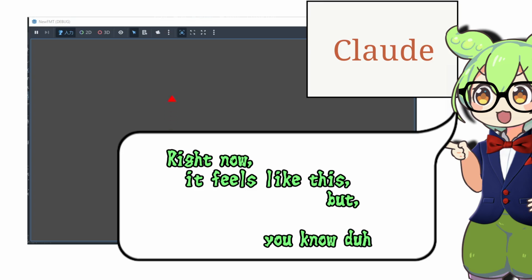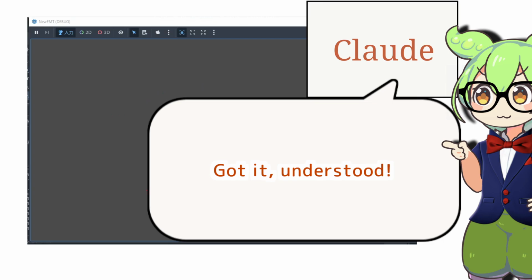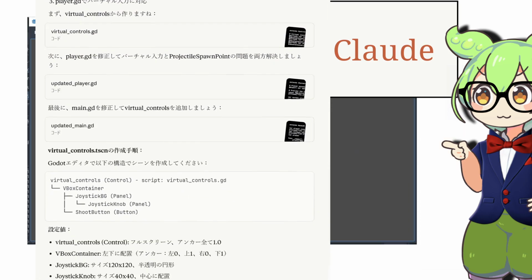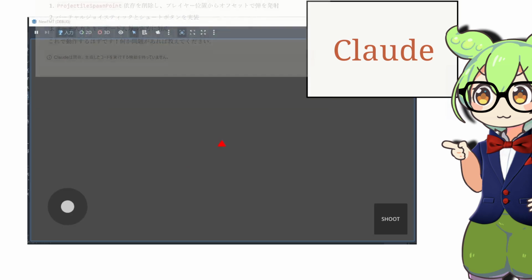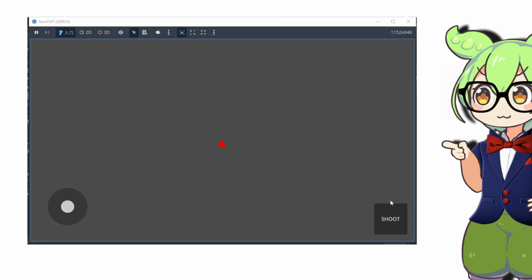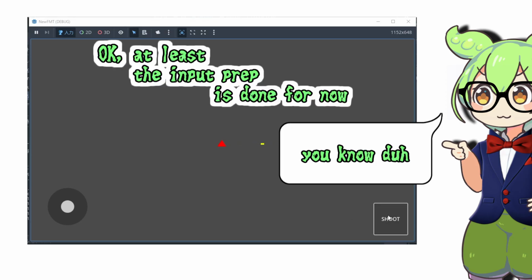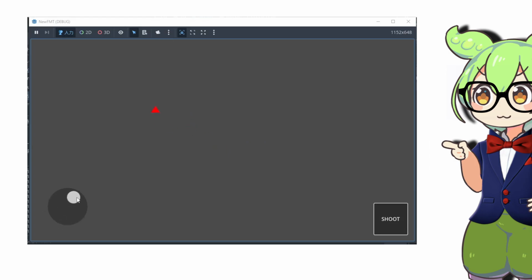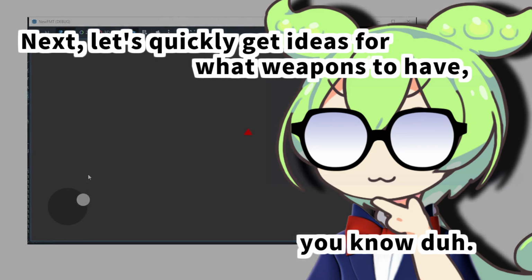Right now, it feels like this. Got it, understood. This should work. Okay, at least the input prep is done for now. Next, let's quickly get ideas for what weapons to have.